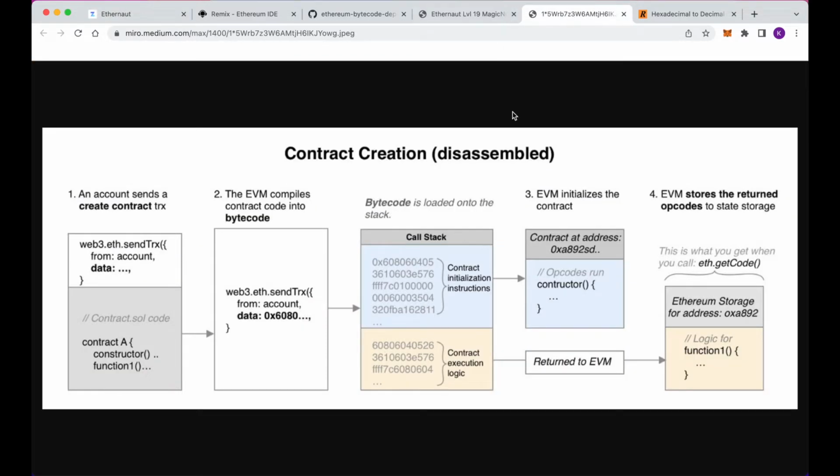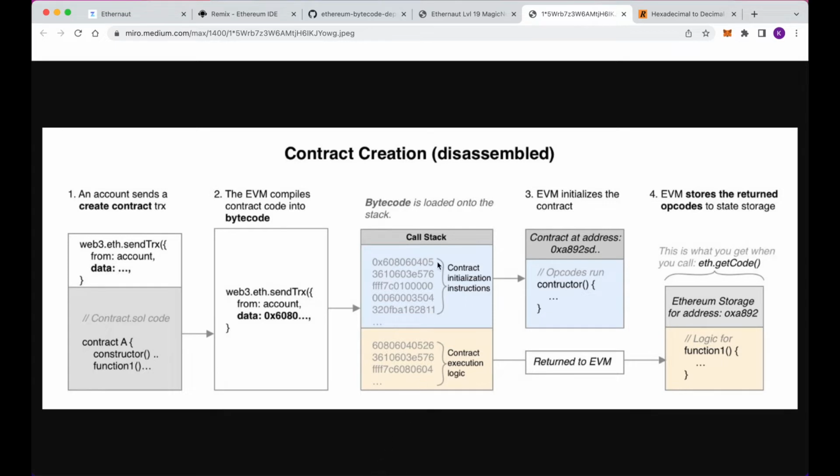This diagram demonstrates the contract creation flow. Once we create a contract, that contract is sent to the Ethereum network, and then the EVM compiles the contract into bytecode. This bytecode contains two separate parts.